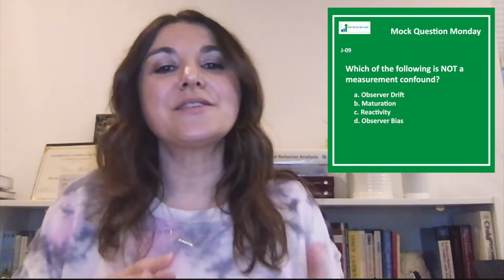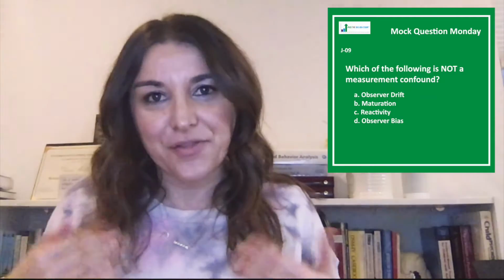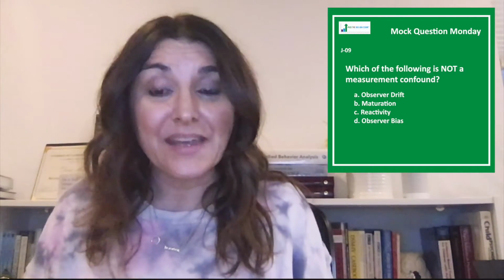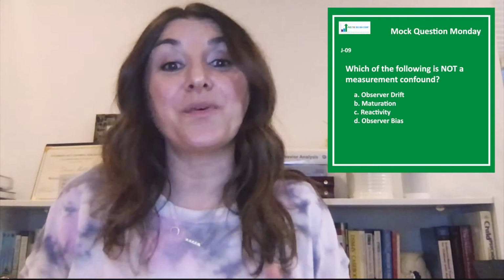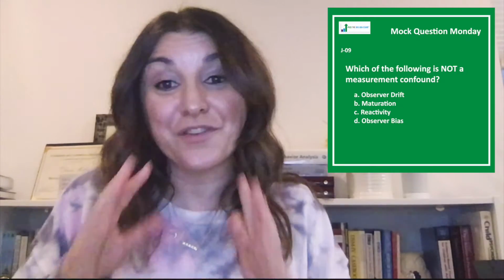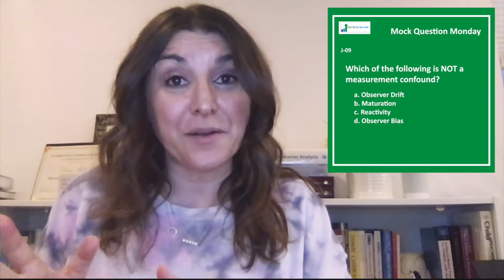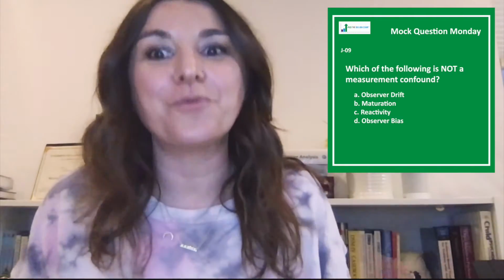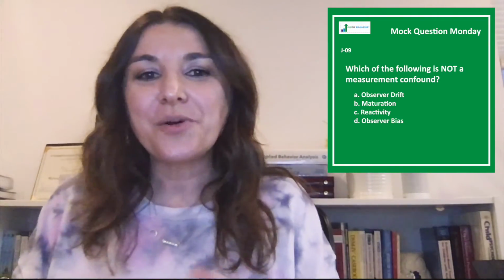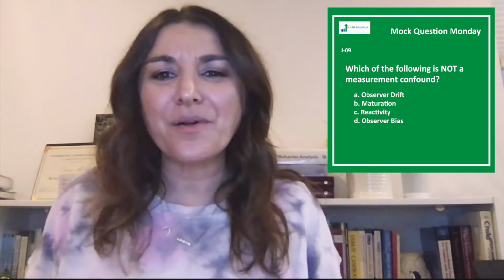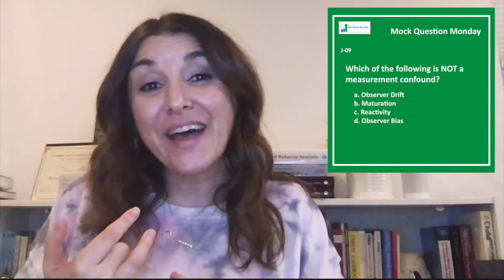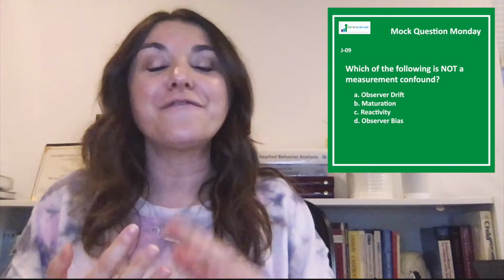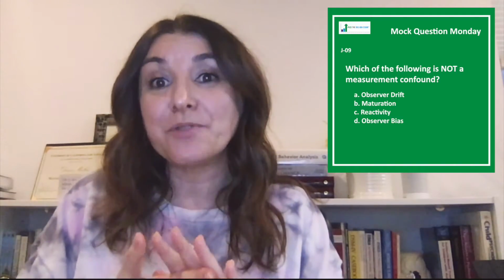So this entire list falls under the umbrella of threats to internal validity. Internal validity is the extent to which an independent variable is responsible for the changes to the dependent variable, to the behavior, and nothing else can claim credit, if you will, for changing the behavior. So what threatens that? Well, there are four things. There's measurement confounds, there's independent variable confounds, there's setting confounds, and subject confounds.